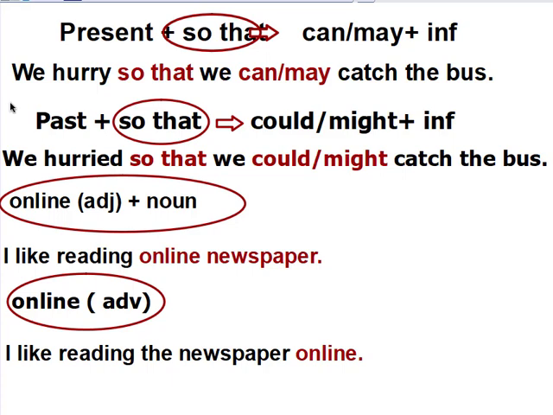We have the word online. It can be an adjective. But if it's an adjective, it must be followed by a noun. Like, I like reading online newspapers. Also, online can be an adverb. Here, like, I like reading the newspaper online. Okay?